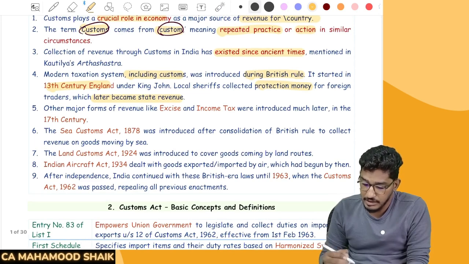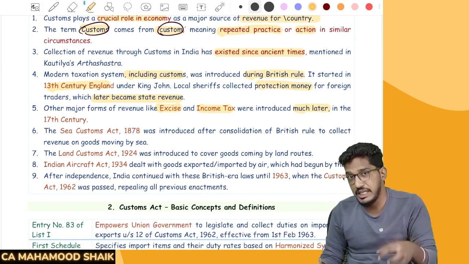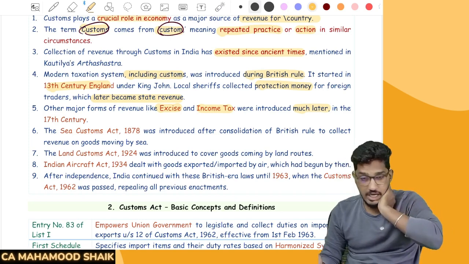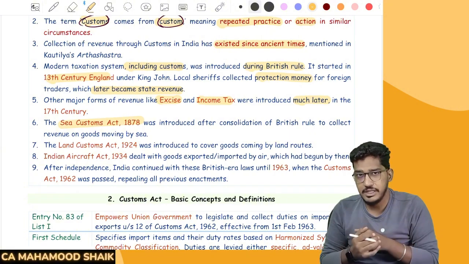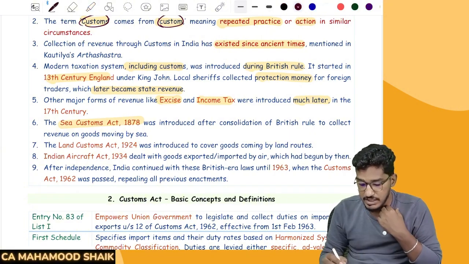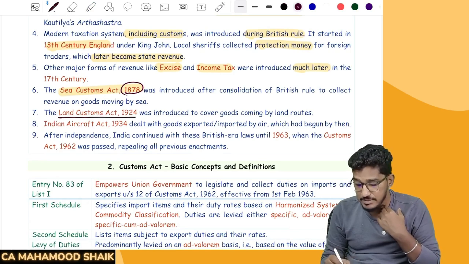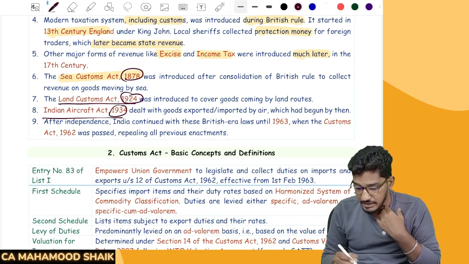Then other major forms of revenue like excise and income tax were introduced much later. The other indirect taxes or direct taxes were levied much later. But the first and foremost kind of tax which was levied is customs. Various acts related to customs have been introduced: the Sea Customs Act was introduced in 1878, then the Land Customs Act in 1924, and the Indian Aircraft Act in 1934.